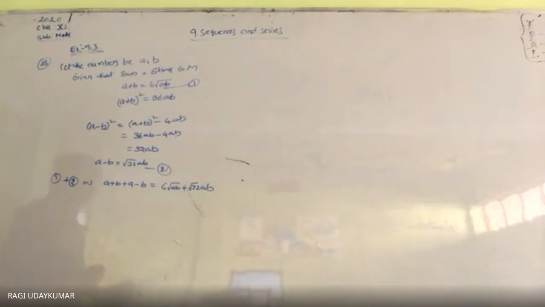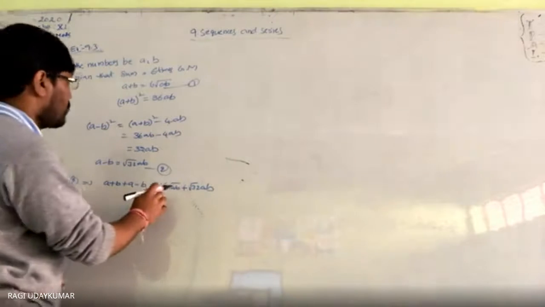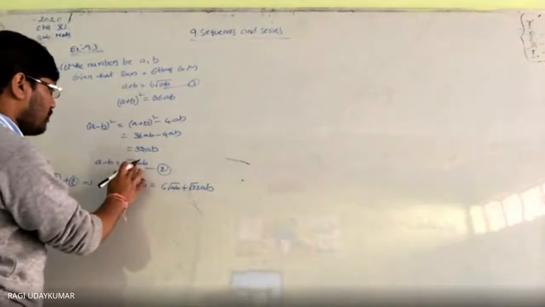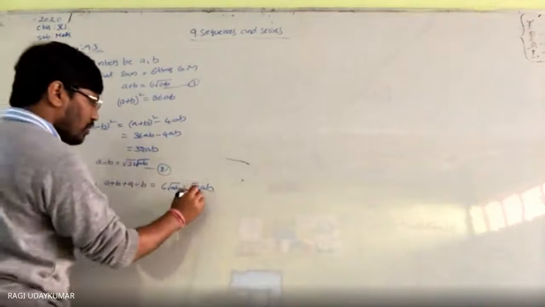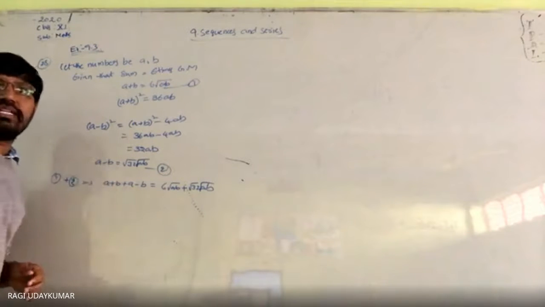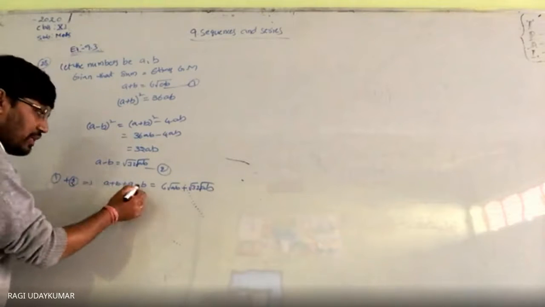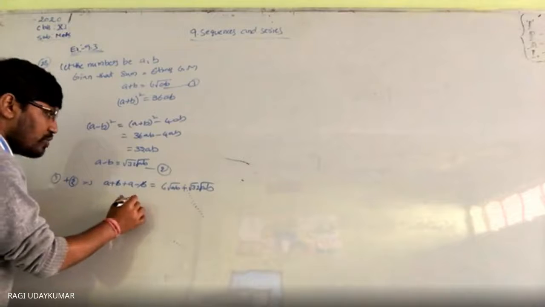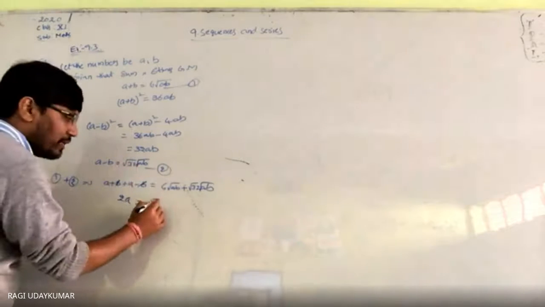दोनों को add करें. So root 32 root ab, because a minus b... root 32 root ab. So if you want here, root 32 can be written, as the question is given to you, 3 plus 2 root 2. So here a value we need to find out. So b will get cancelled. 2a is equals to... So root ab if you want, you will take the common root ab.